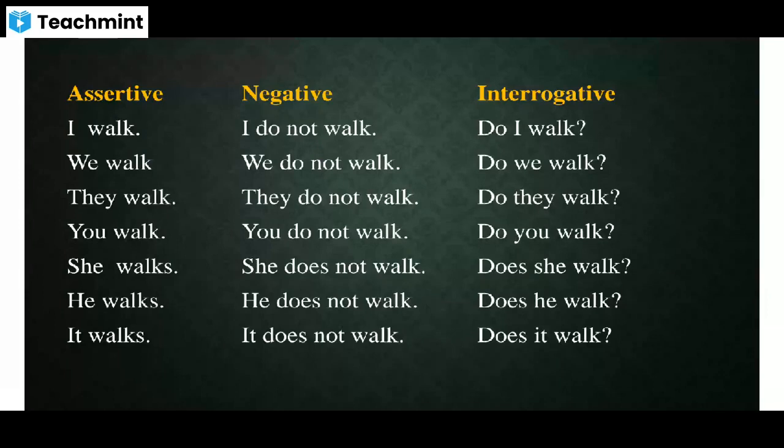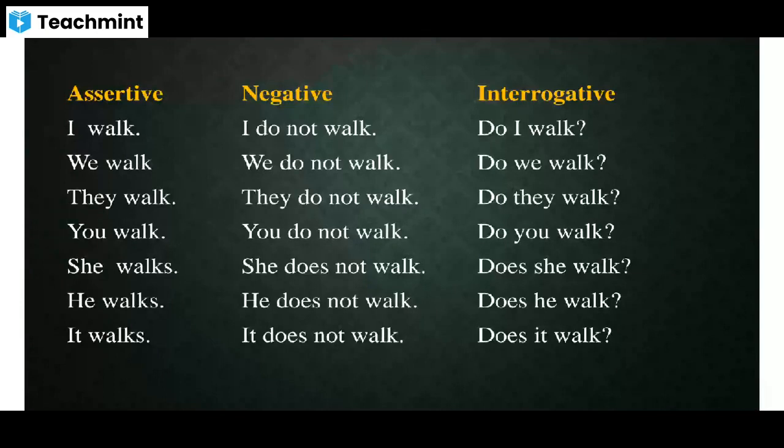Right? So if it is first person and second person and plural, we just use walk, walk, walk. That is the base form of the verb. Right? Look at the last three. In the assertive form, we added s to the base verb: walks, walks. Right? And if it is negative or interrogative, we do not add s. We simply write she does not walk, does she walk? He does not walk, does he walk? It does not walk, does it walk?